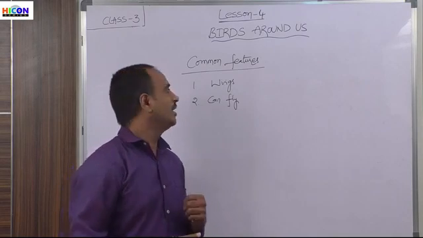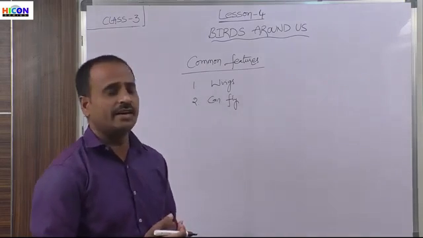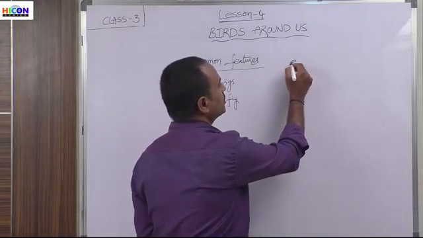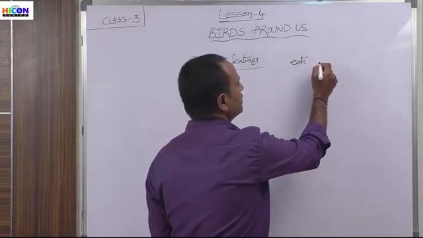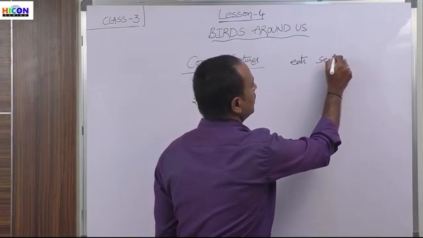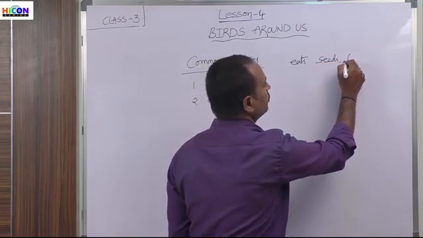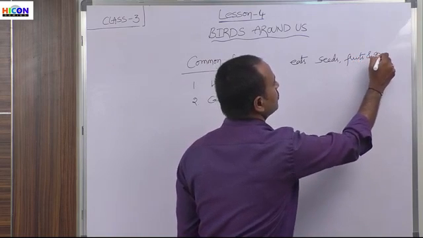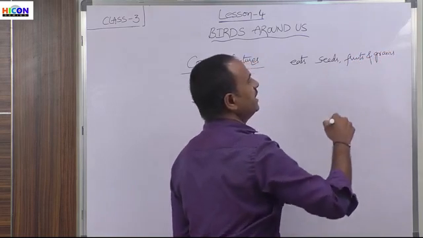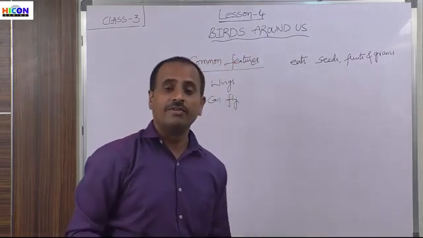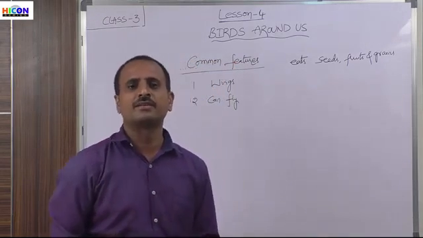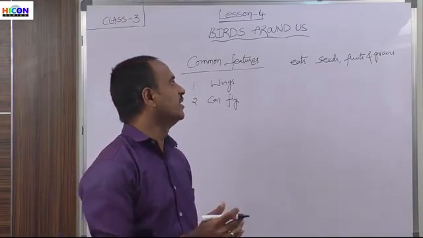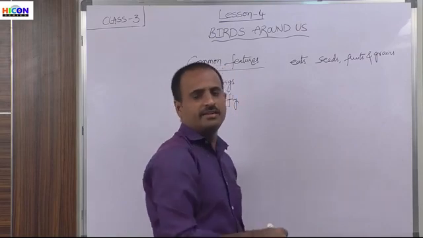And next, if you take birds, most of the birds eat seeds, vegetables, that is, fruits and grains. So most of the birds will eat seeds, fruits and grains, whereas if we take parrots, sparrows and crows, most of the birds will eat seeds, fruits and grains.